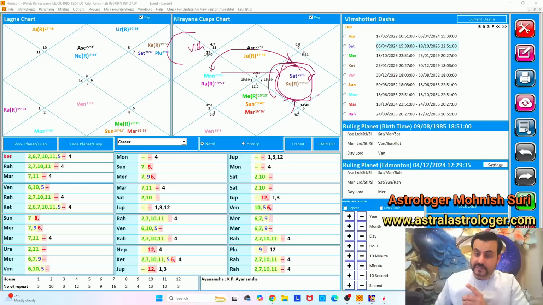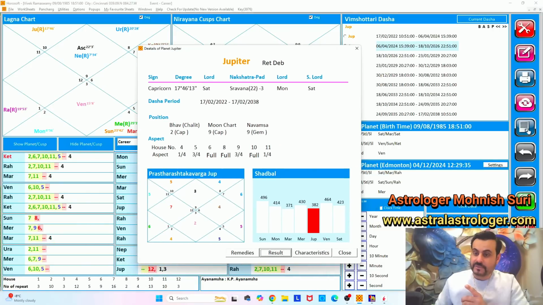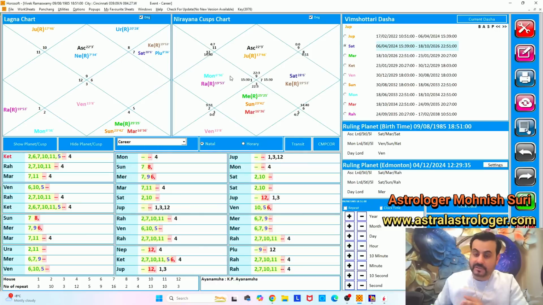And one more problem in his chart is that his Jupiter, which is ascendant lord, is very, very weak in its power, in its Shadbala. See, look at this, this is the weakest because it's sitting in the debilitated sign. So Jupiter is debilitated. It has a very weak power. We need the power at least to 450 here, which is only 382 right now. He needs to wear a yellow sapphire, minimum 6 to 7 carats to bring the power up. Okay, so this is what my recommendations are. If somebody knows Vivek Ramaswamy personally watching this, must tell them to wear a yellow sapphire, good quality, and remove this Shrapit dosha. If he does it, he will be protected, guarded.